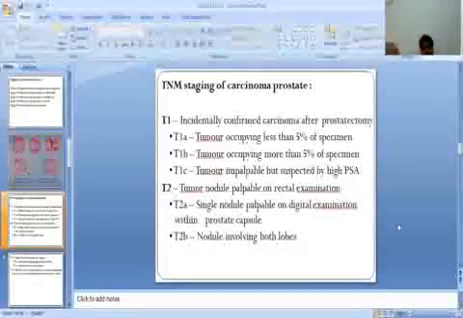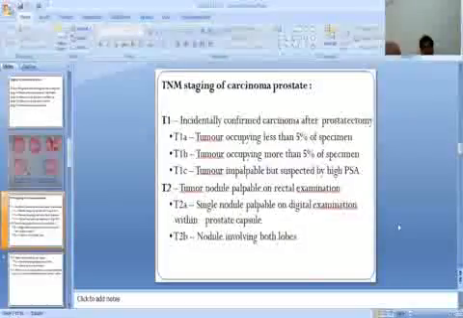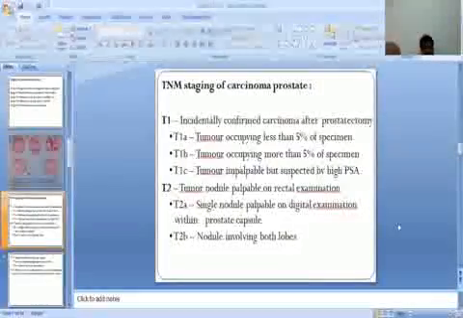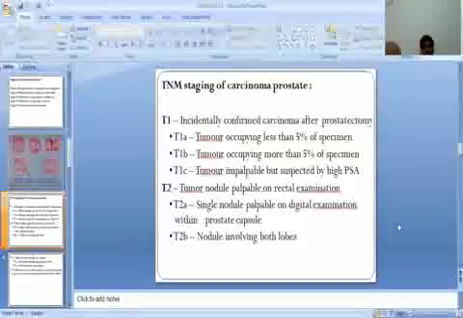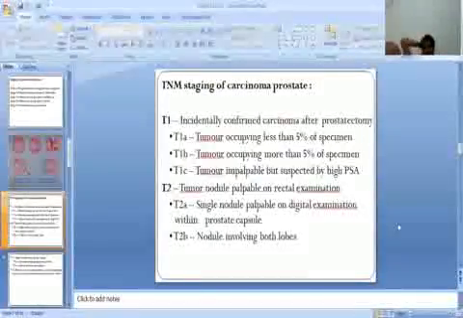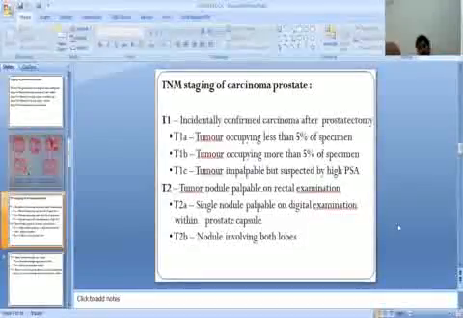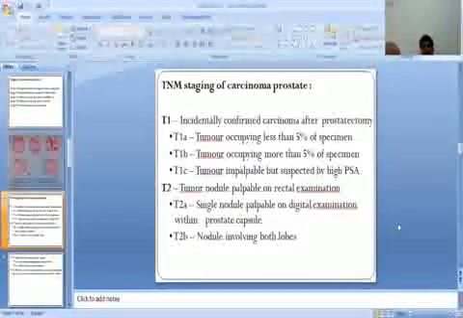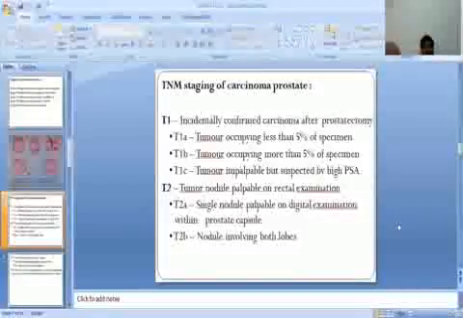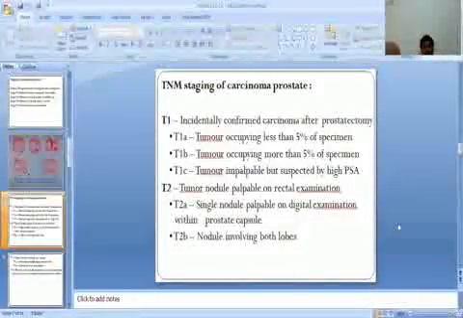T1a: tumor occupying less than 5% of the specimen. T1b: tumor occupying more than 5% of the specimen. T1c: tumor impalpable but suspected by high PSA.